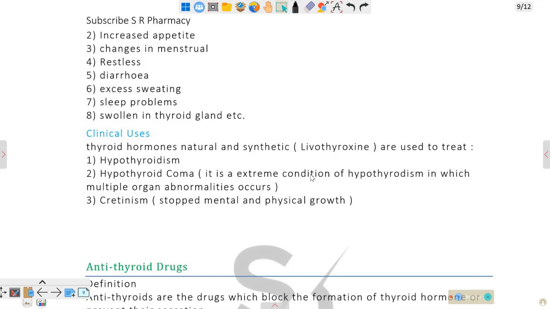Clinical uses are natural and synthetic preparations for hypothyroidism, hypothyroid coma, and cretinism. Antithyroid drugs are the drugs which block the formation of thyroid hormone.